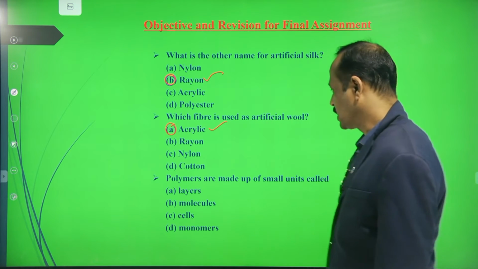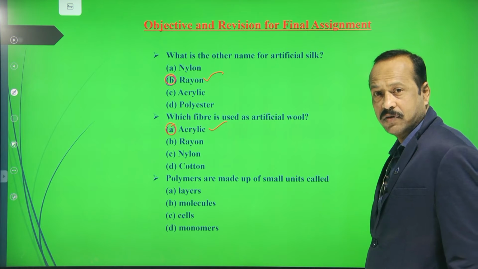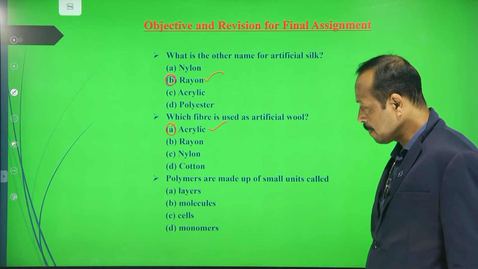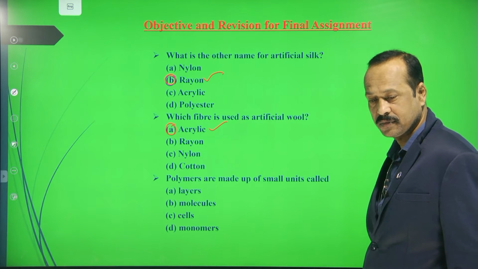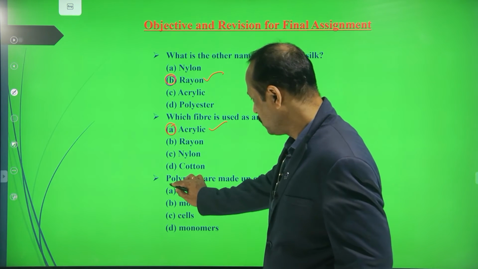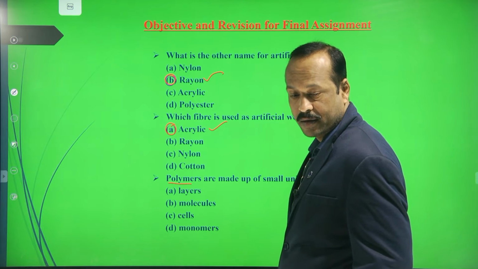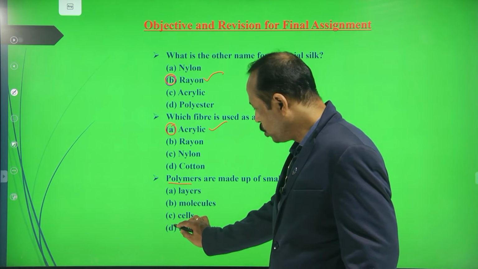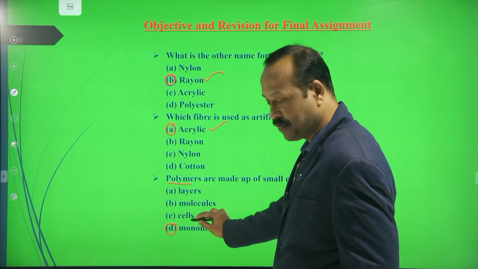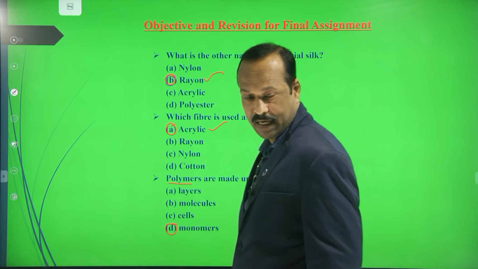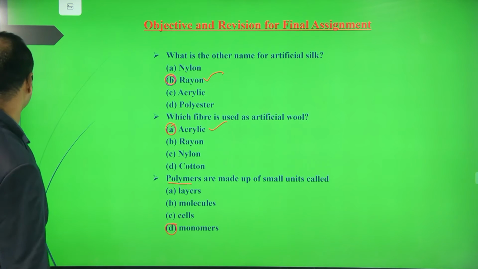Acrylic. Next, polymers are made up of small units called? Layers, molecules, cells, monomers. Polymers are made up of which of these? Monomer. Polymers are made from the monomers. Mono means what? Single. Poly means what? Many. So polymers are made from the single units called monomers.